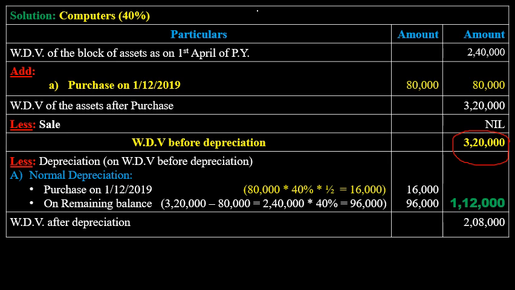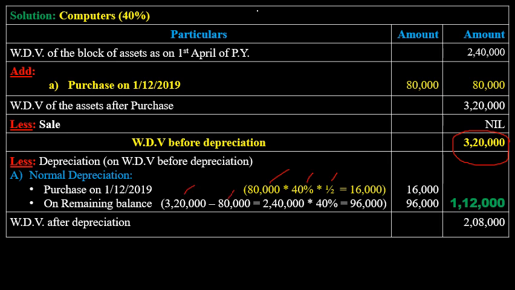So first we'll calculate the normal depreciation on the asset which was purchased in the month of December 2019. 80,000 into rate of depreciation 40% into half because it was used for less than 180 days, so you will get 16,000. Then on the remaining balance, the value for depreciation is 3,20,000.